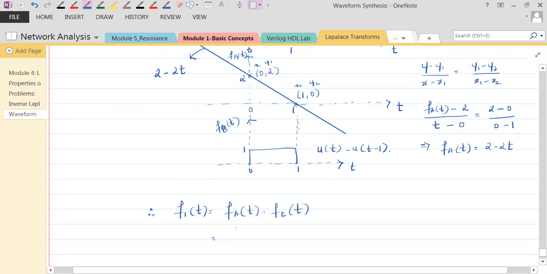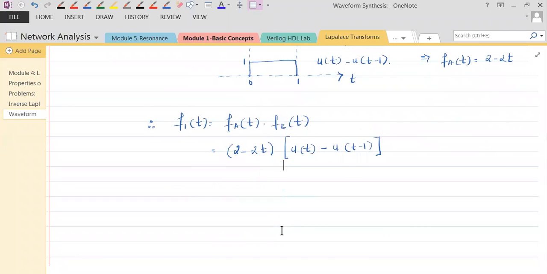It's 2 minus 2t, which we have obtained by doing this exercise, being multiplied by fb of t, the second thing. That is u of t minus u of t minus 1. So this product is what f1 of t is.